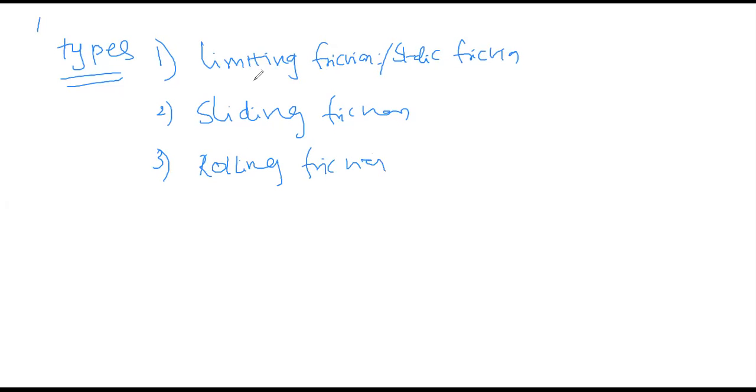What is limiting or static friction? Suppose a box is on the ground, the friction between these two is called what? Limiting friction or static friction. Next, when the box is moving or sliding, then that friction is called sliding friction.